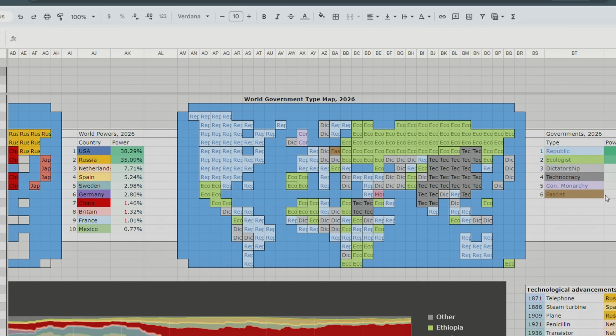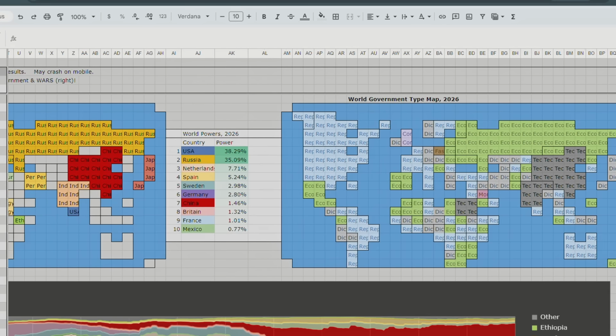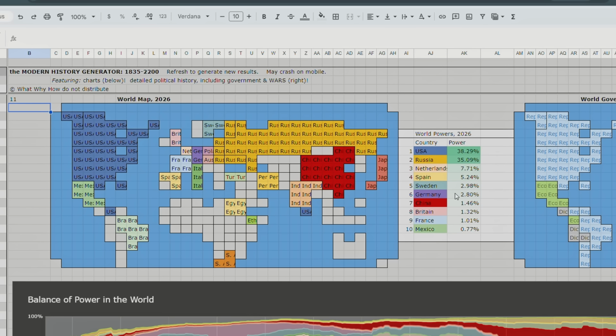Basically no country except for little old Poland is fascist in 2026, and that is true to real life too, actually. That's a joke. Okay. America's still number 1. Lame.